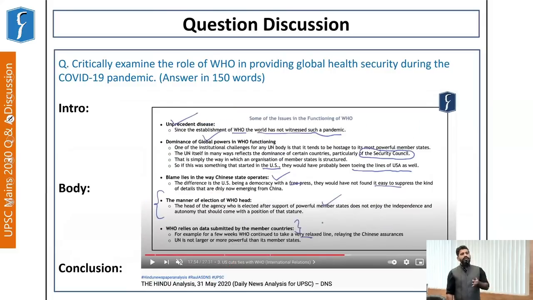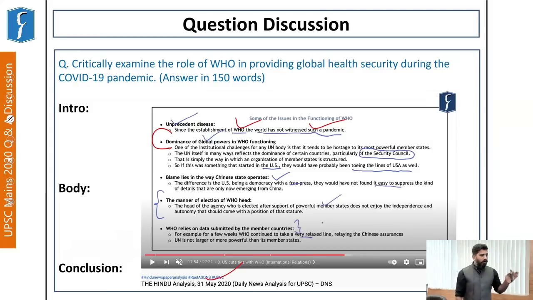Then what were the issues in the functioning of WHO? That we also discussed in the DNS of 31st May. In this, we have seen that since the establishment of WHO, the world has not witnessed a pandemic of this scale. So this COVID-19 pandemic was of unprecedented spread across the globe. Secondly, in the functioning of WHO, there has been dominance of the global powers because it is dependent upon funding from member countries, and the rich countries have an undue influence in its functioning.